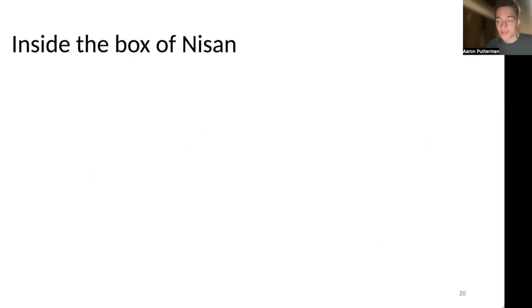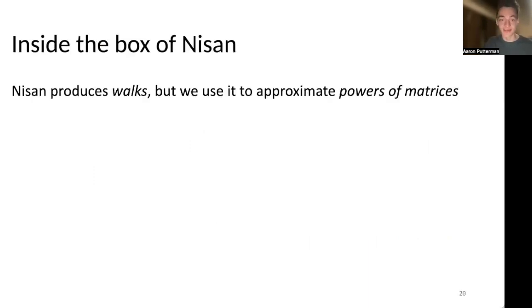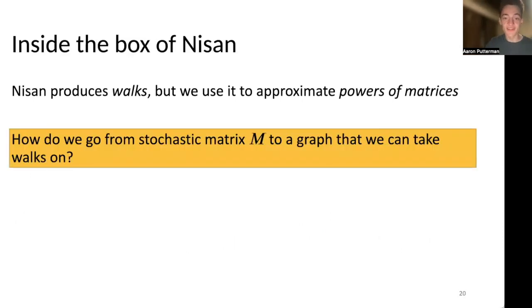So to understand how exactly we do this, we take a peek inside what Nisan is actually doing. Nisan is producing walks, but somehow we want to use it to approximate powers of matrices, or multiple applications of different matrices. So the question is how we can go from applying a matrix M to actually looking at a graph that we're taking walks on.